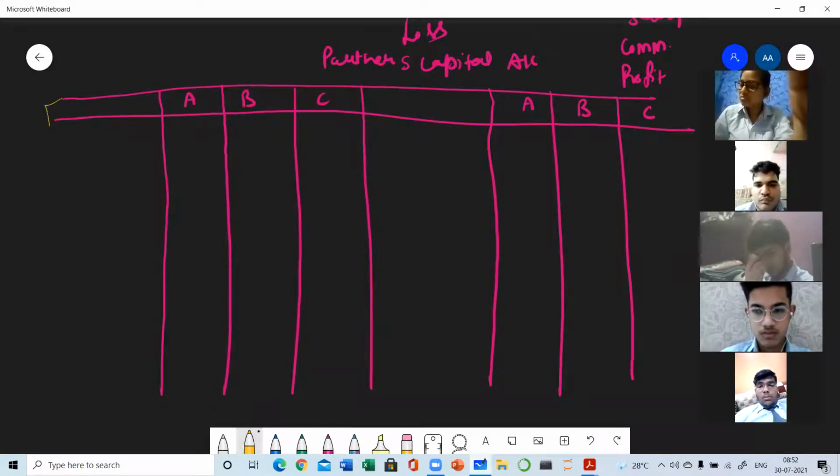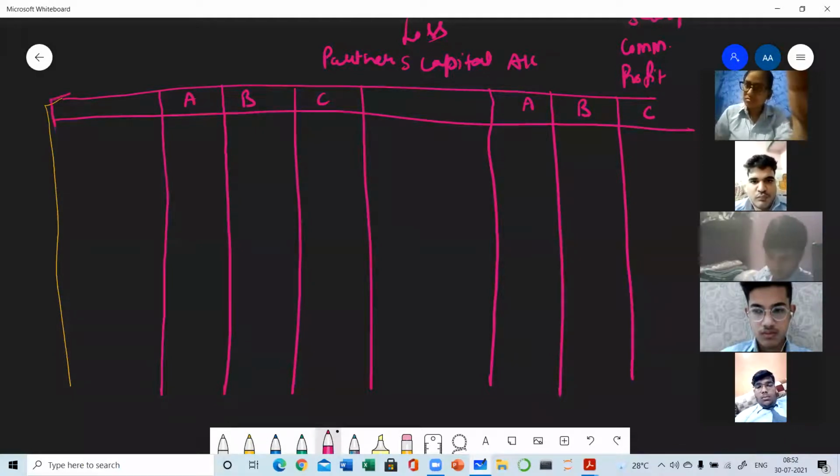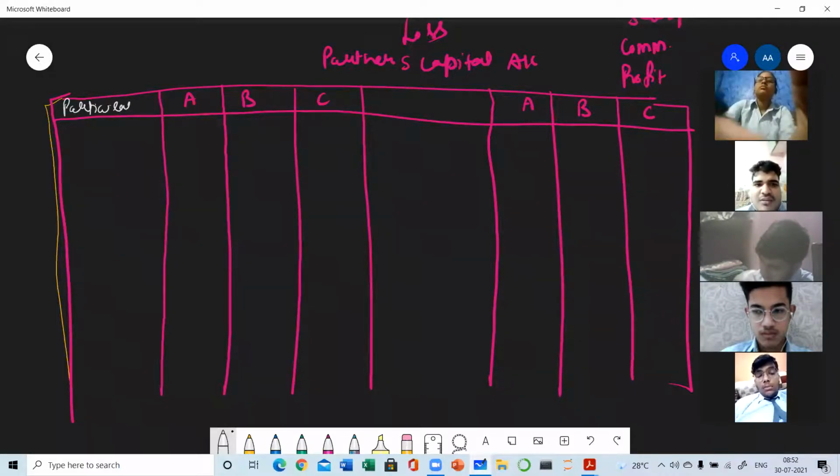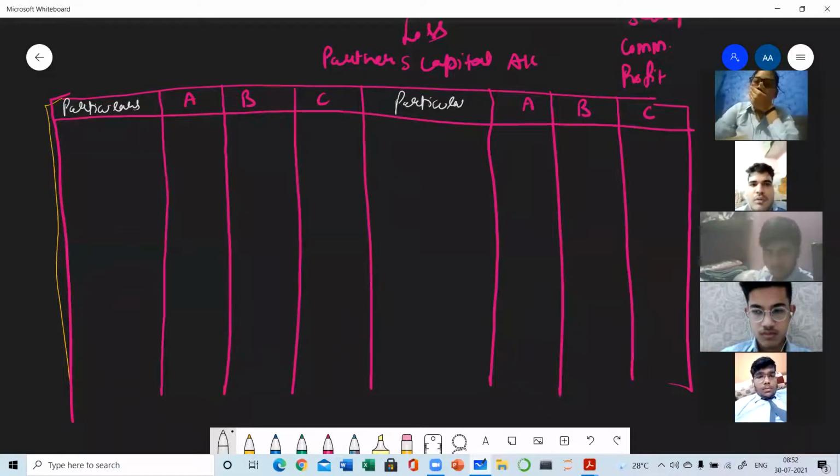And this column is for, wait a minute. Yes. This is the complete format of capital account. And this column is for particulars. Like in cash book, we were having particulars, and here also particulars.